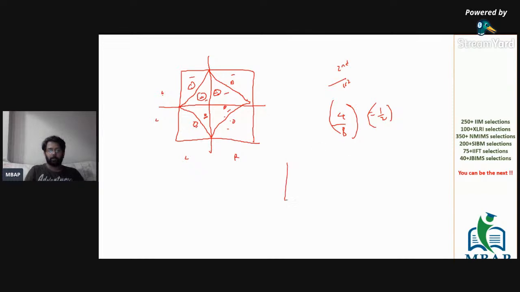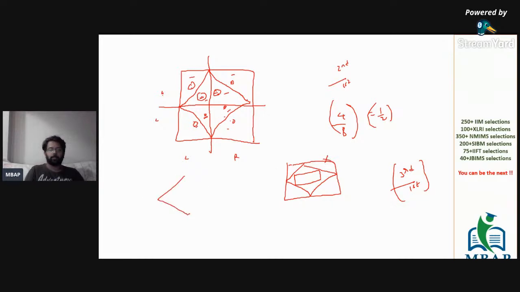Still the value is going to be 1 by 2. And what if, let's say this is the first square, this is my second square, and using this I have also got my third square. If I have to find a ratio of the third square versus the first square, in that case the first square is not required.